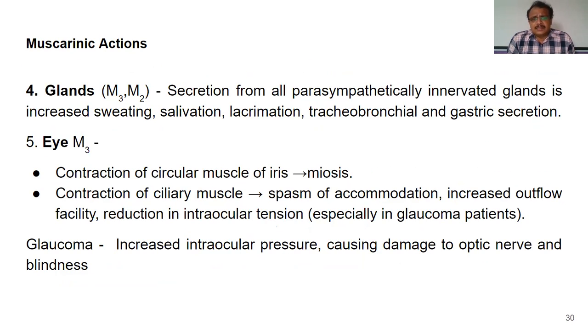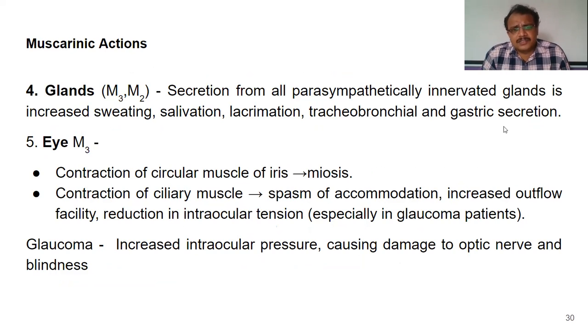In the secretory glands, so all the exocrine glands, they consist of M3 receptors mostly, and in some cases they consist of M2 receptors. M3 receptor stimulation on this glandular epithelium will enhance the secretions. So it enhances the secretions of sweat by stimulating sweat glands, enhances the secretions of saliva, enhances the secretions of respiratory tract, trachea, bronchi, enhances the secretions of gastric secretions. So acetylcholine will enhance all the secretions.